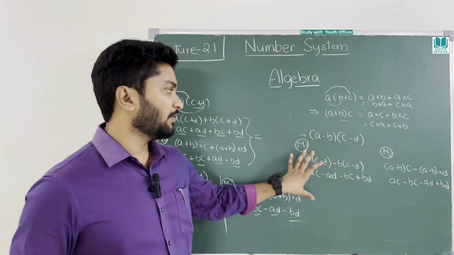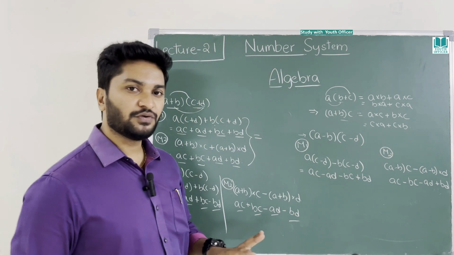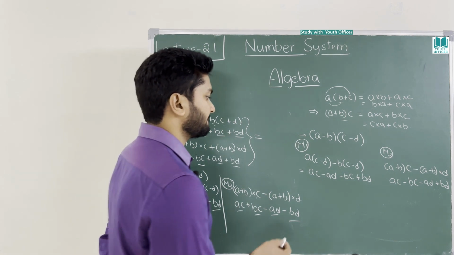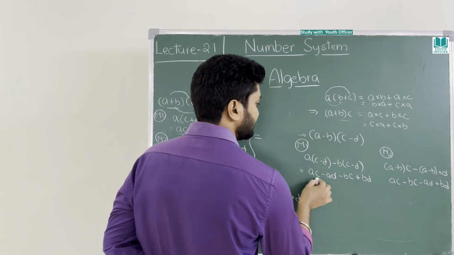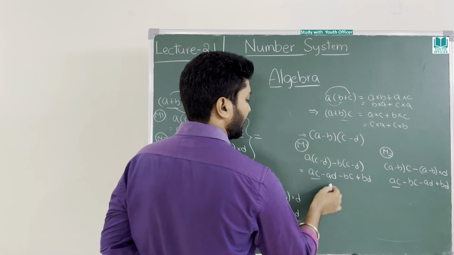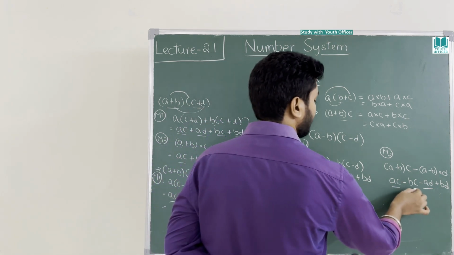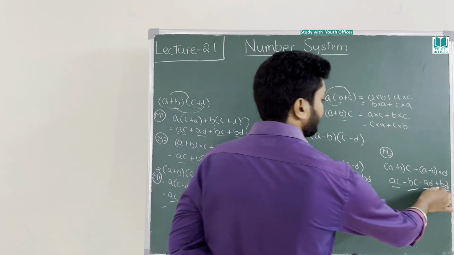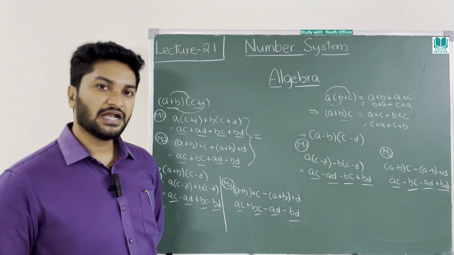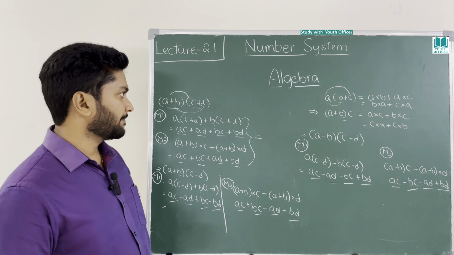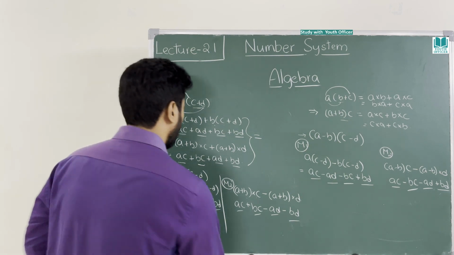Whether you use method 1 or method 2, the answer should be one and the same, right? Now you see, AC is here, AC is here, minus AD is here, minus AD, minus BC, minus BC, BD, BD. Clear? Good? Okay.